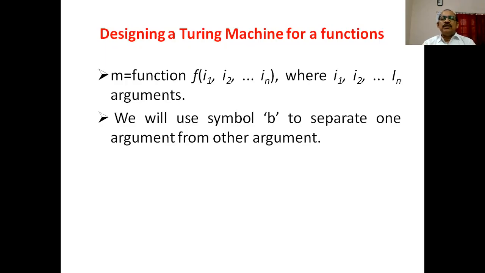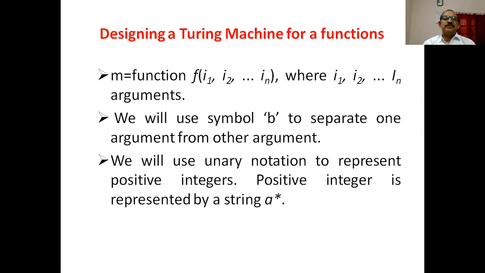We can use the symbol b to separate one parameter from another parameter. Next, here we will use unary notation to represent positive integers. A positive integer is represented by a string a*, the Kleene closure of a.